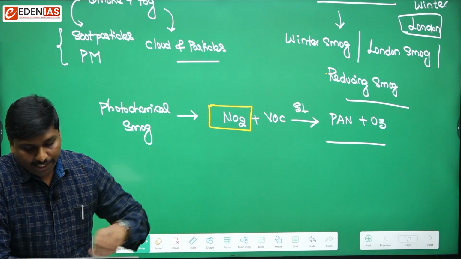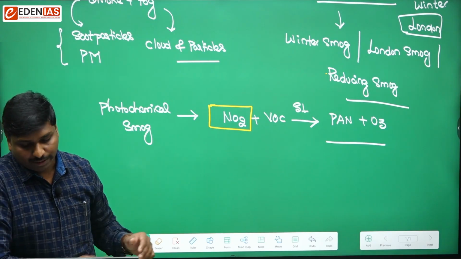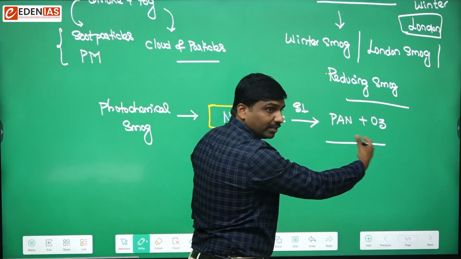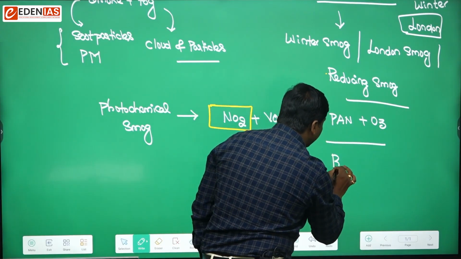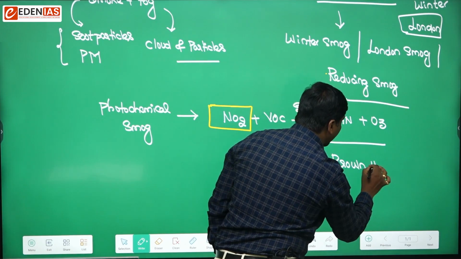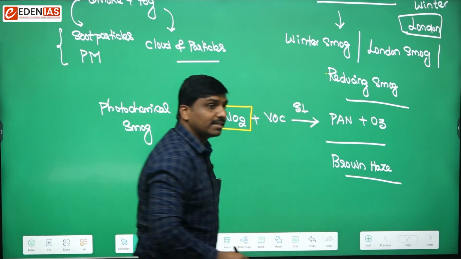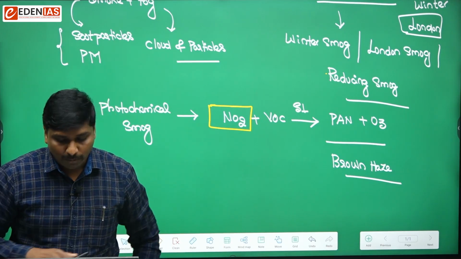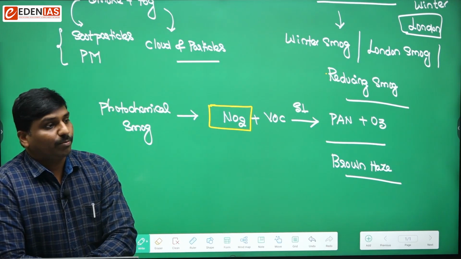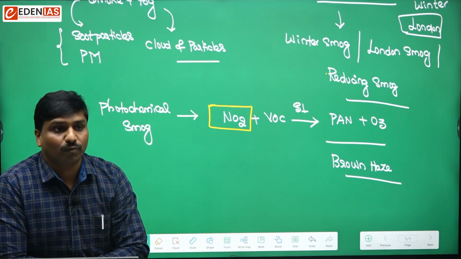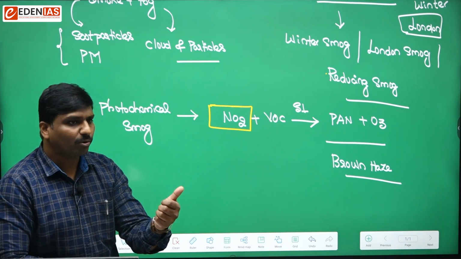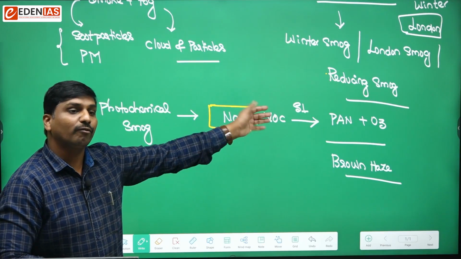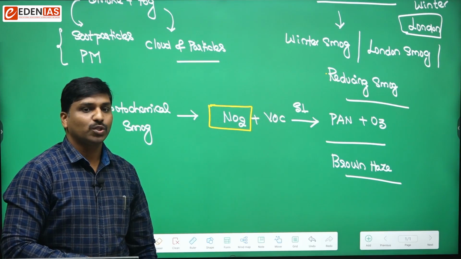Okay, so when we talk from the perspective of photochemical smog, usually when these components are released into the environment, they will leave a kind of brown haze which reduces the visibility. So that's how this type of smog would be formed. Here smoke would be there and other particles like peroxyacetyl nitrate and ozone would be released into the environment. So that is one thing.